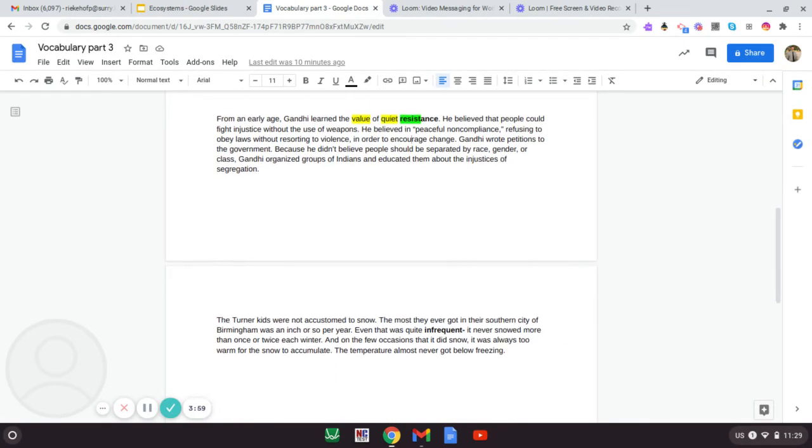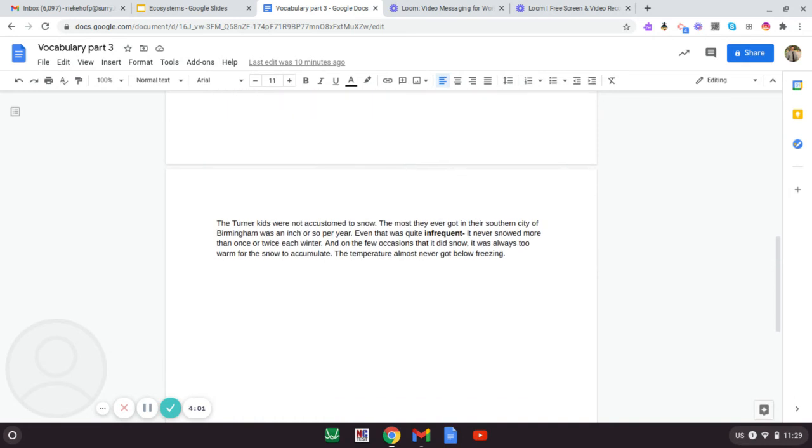Got another example here, and this one is not connected. These are just separate paragraphs to kind of model. Going to go through those 3 steps again. The Turner kids were not accustomed to snow. The most they ever got in their southern city of Birmingham was an inch or so per year. Even that was quite infrequent. It never snowed more than once or twice each winter. And on the few occasions that it did snow, it was always too warm for the snow to accumulate. The temperature almost never got below freezing.